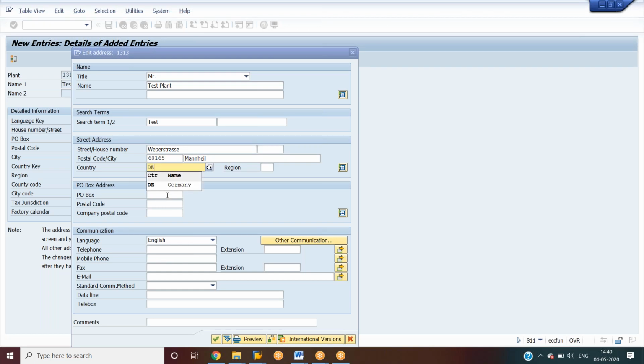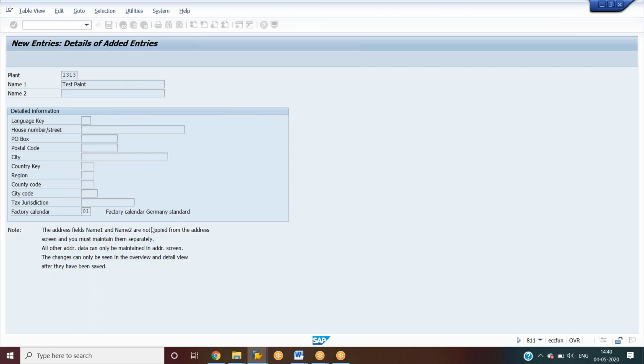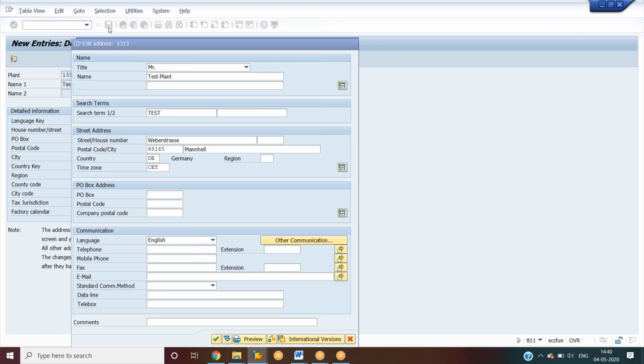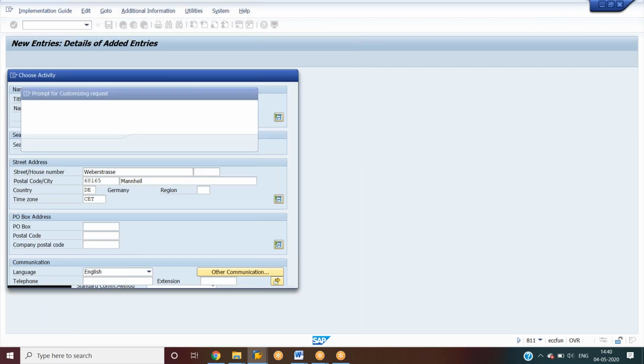If you want, you can give postal code and all these details, or else there won't be any issues. Then you click enter and save. Okay, now it will be saved.